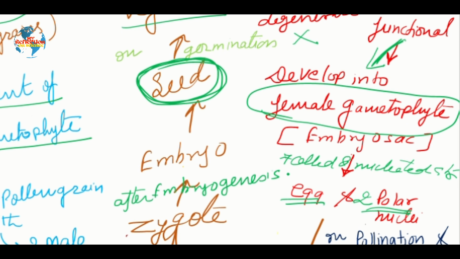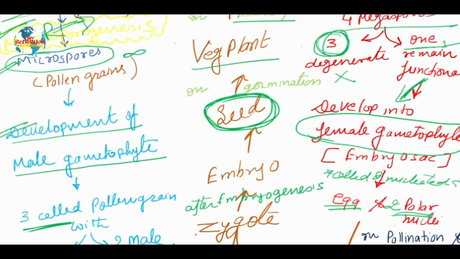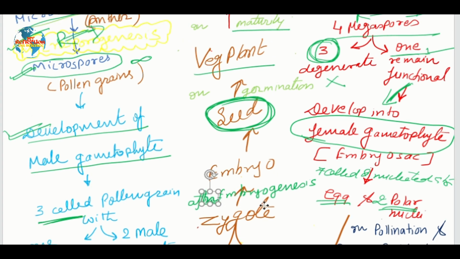So as a result of development of the female gametophyte, at the end of the process, we basically get the two polar nuclei and one egg cell, which after pollination and fertilization, which is called double fertilization, will develop the final product of the sexual reproduction, which is called the zygote. So we all know that we all have started our life from the zygote. Now this zygote after embryogenesis will make the embryo, and this embryo is present inside the seed.